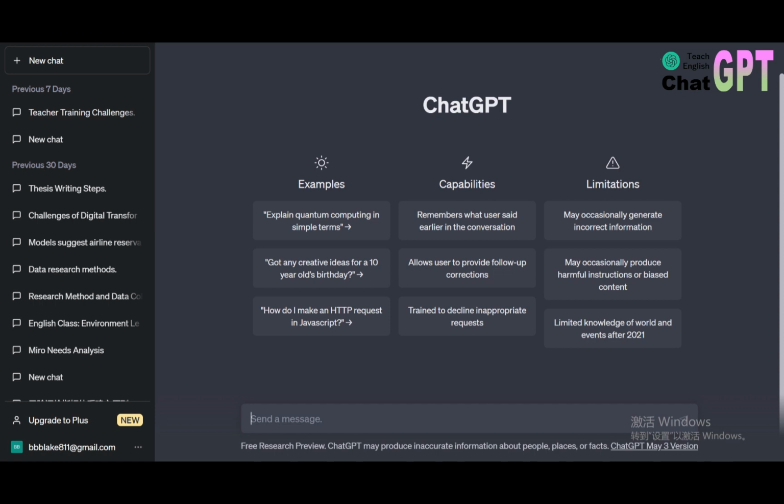Let's say, for example, I'm a ninth grade English teacher and we are reading a text with the theme of protecting the environment. We will read the text in the classroom and I want students to engage themselves with the text. So I'm going to make use of ChatGPT. I'll just say, create a teaching plan for a lesson of a ninth grade English class, text related to environment protection. Let's have a try.